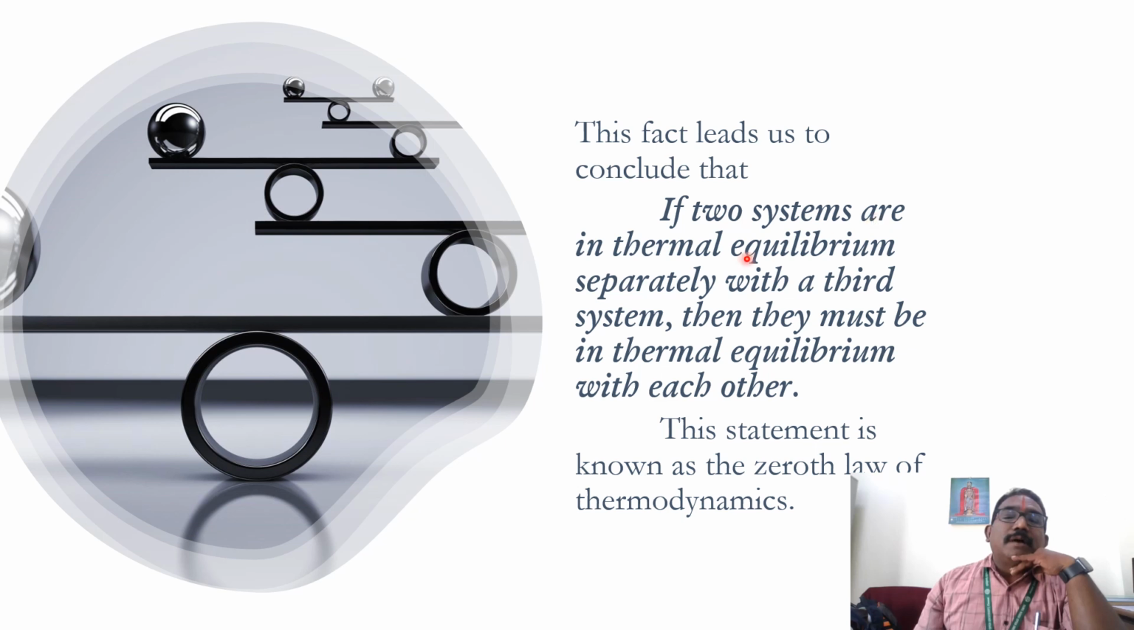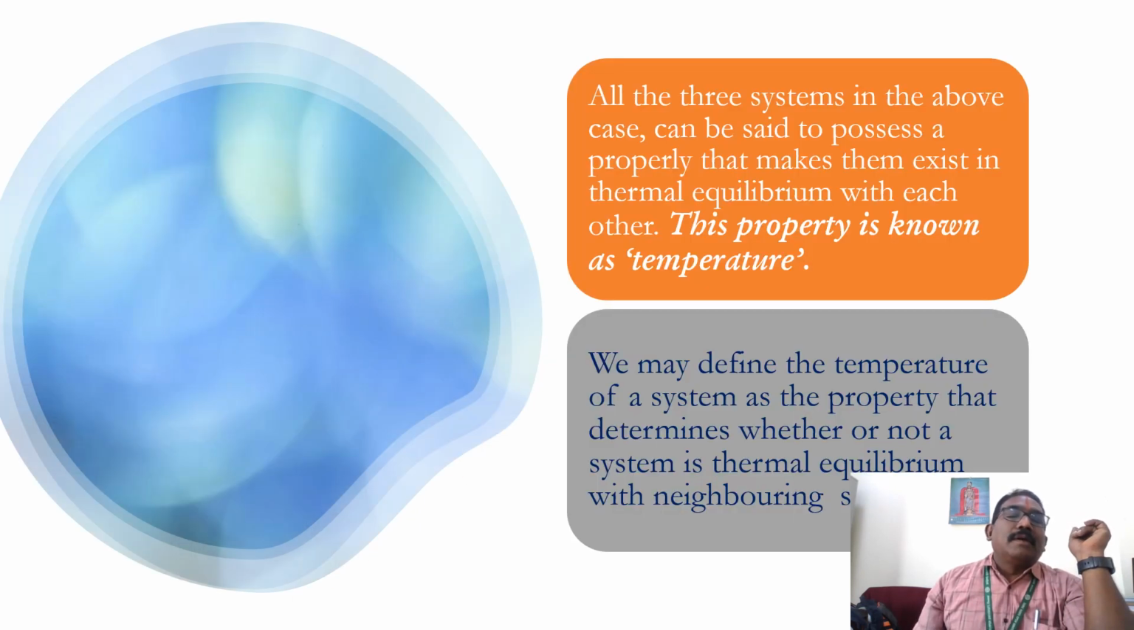If two systems are in thermal equilibrium separately with a third system, then they must be in thermal equilibrium with each other. This is the statement of the zeroth law of thermodynamics. Next, all the systems in the above cases can be said to possess a property known as thermal equilibrium. This property is known as temperature. We defined temperature and heat in previous classes, so I need not explain once again.